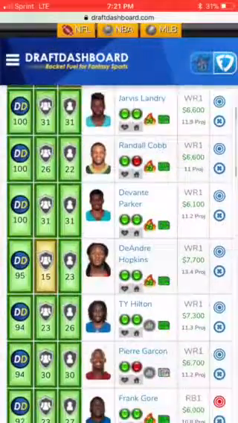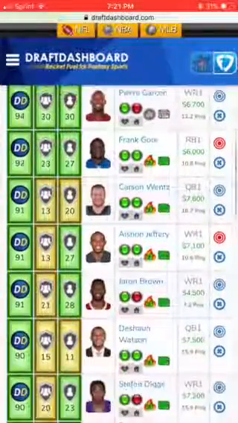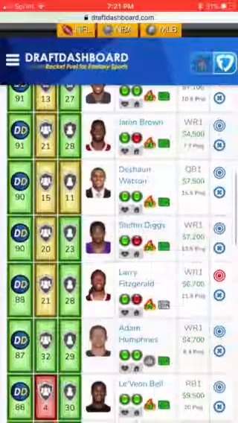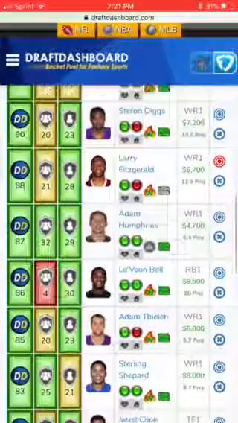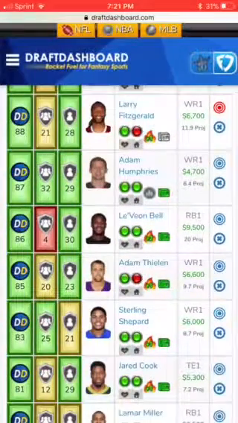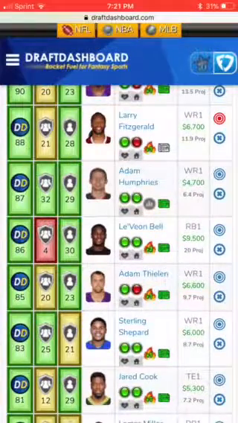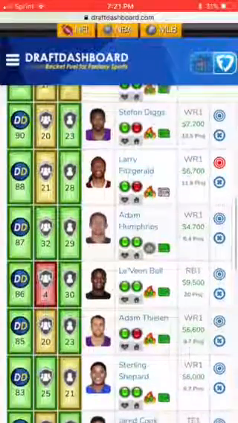Also on down the list here, we picked out, and we'll see the results of this, of course, if you're watching this after Sunday, or even after Thursday night, you'll see that some of the players playing that night, as of tonight, is going to maybe have a good game or a bad game. We'll see. Adam Thielen was inserted into that lineup at only 6,600 to save some value, and he is also a good what I call flex or a fantasy tournament play. So that's why we played him as well.